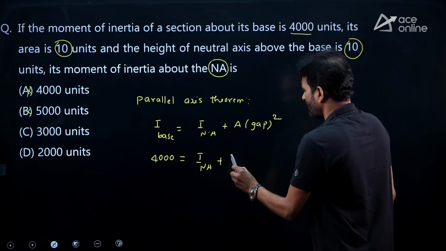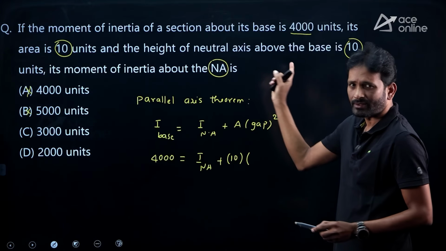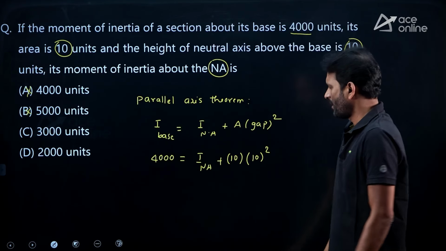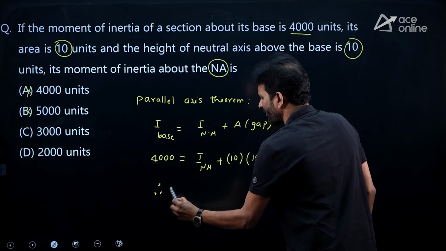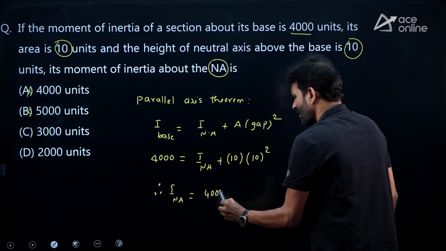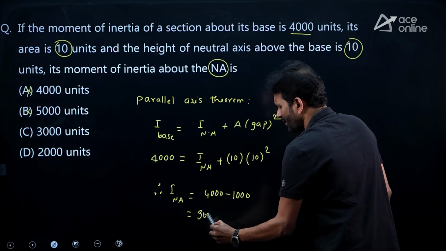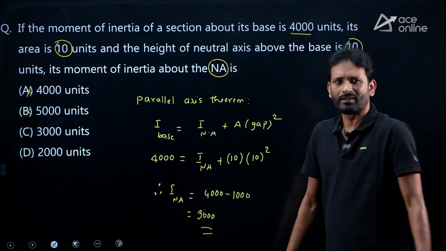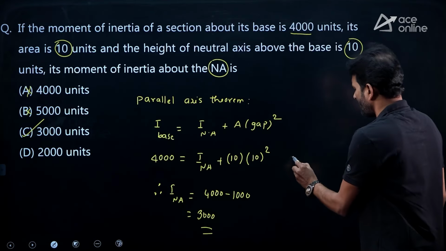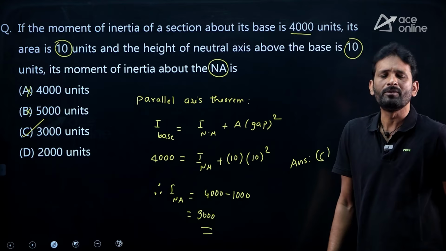Area of the section is 10 units given, and the distance between reference axis and neutral axis is mentioned as 10, squared. So if you simplify this relation, you have the answer 4000 minus this is 1000. So 3000 units is the required answer. INA is 3000 units. So which one is correct? Answer for this one is option C. Hope this is clear to you.